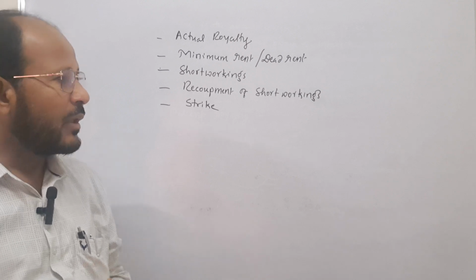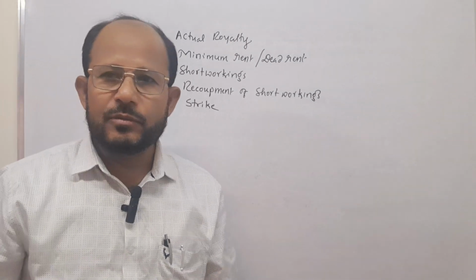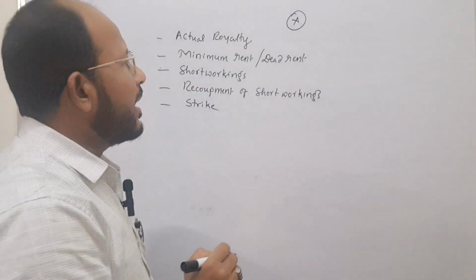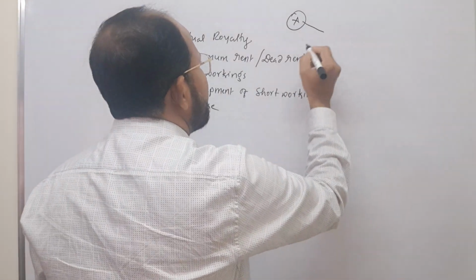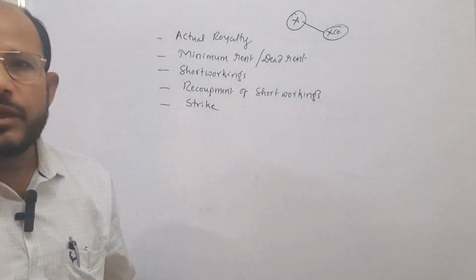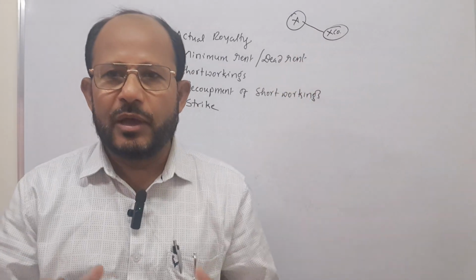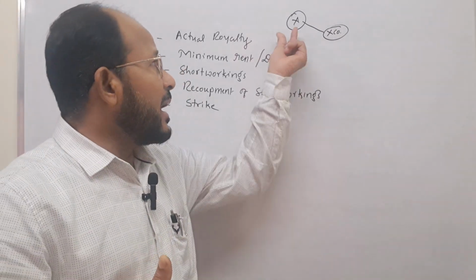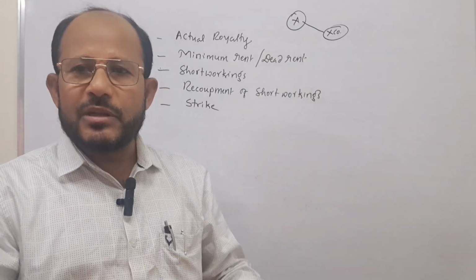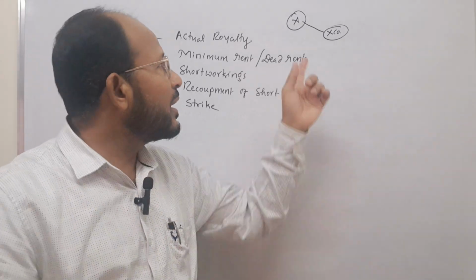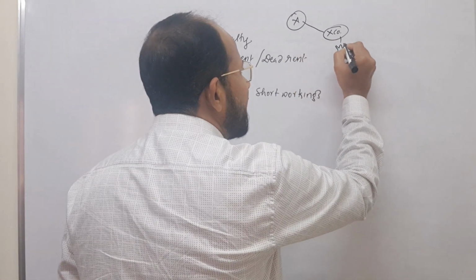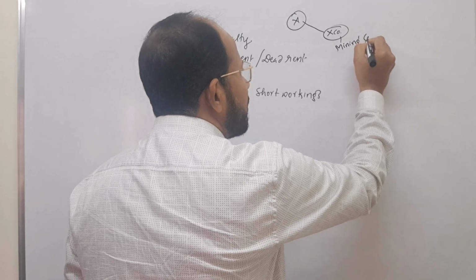I take one simple example. Assume that Mr. X is the owner of the land, and he will enter into an agreement with X company. Here X has his own land, and in that land minerals are there, coal is there. In order to extract such coal, he is authorizing X company. X company is called the mining company.